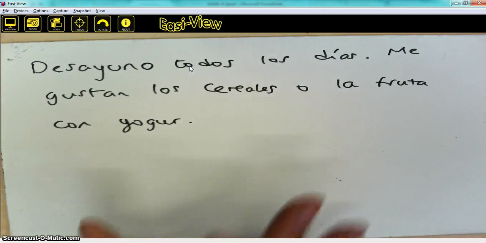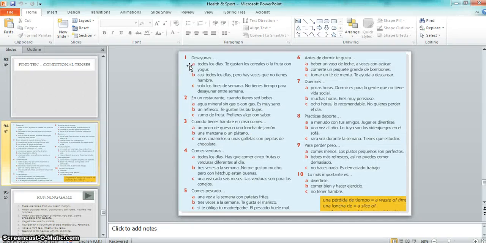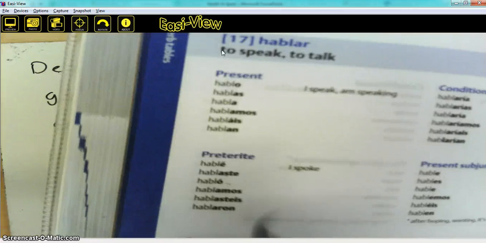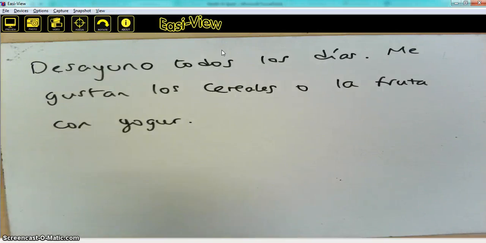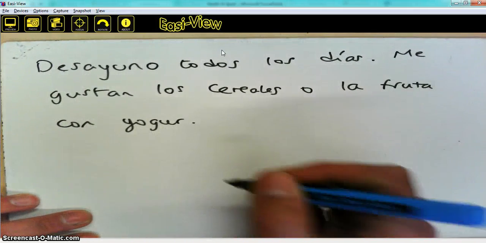So that's all I need you to do. Just move on to the next one. Just have a quick think about that. Rather than that, I'll show you how you would compare somebody else. So instead of being you now, this is going to be about your mum. So we're going to say that mum only has breakfast at the weekend. So we're going to need statement C down here, and we're going to need to change this into the third person as well. Just as a reminder, if I go back into my dictionary onto verb page 17, we notice that the third one down here, habla, is the third person. So that's the one I'm going to use. But it's not going to be habla, it's going to be desayuna. So here we go.